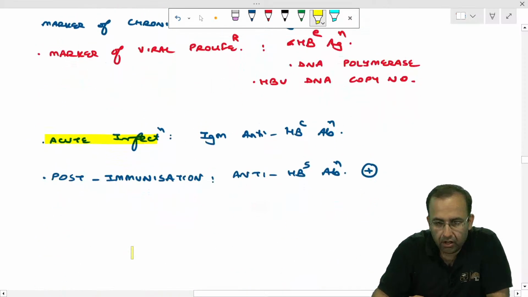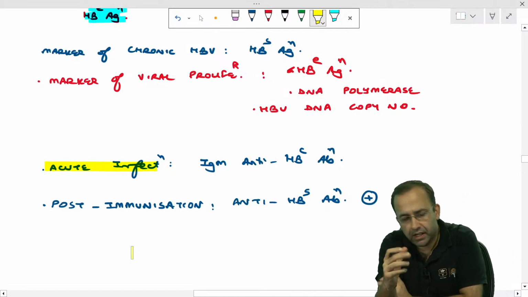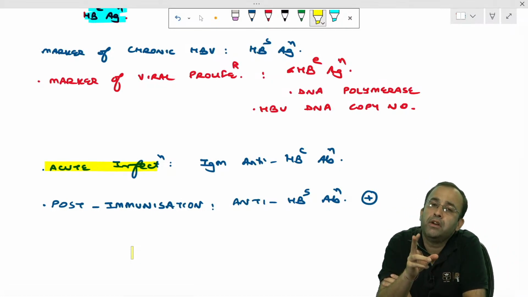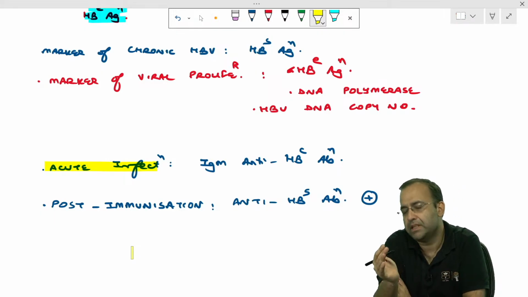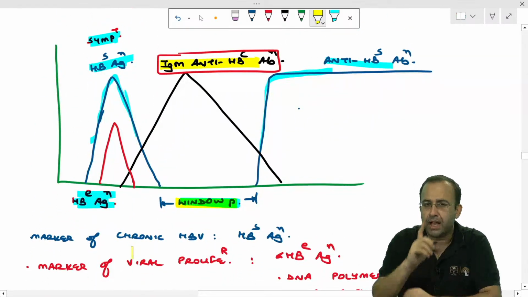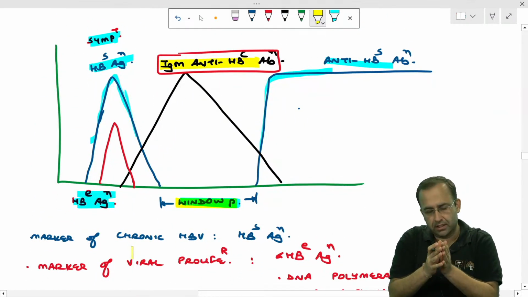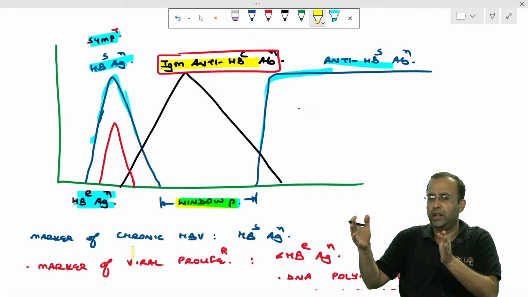And lastly, what is seen post-immunization? When we are vaccinating the cute little kid, we are giving a mimicker of HBs antigen. So the antibody against it, that is anti-HBs antibody, is positive. So till the time HBs antigen is positive, it means infection is there. Either it can be acute infection or it can be chronic.